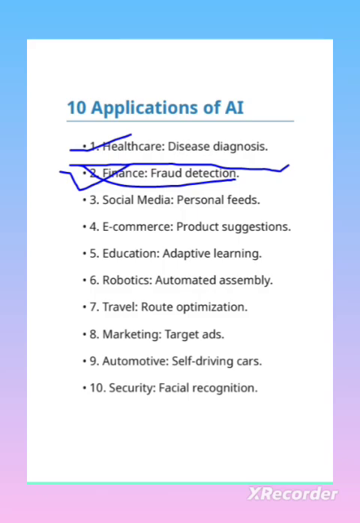Social media personal feeds. This is taken from the social media we are using. E-commerce product suggestions. Suppose you have seen, we are going for Flipkart, right? Four to five times we just click like buttons, then similar recommendations will come. How is it happening? Because AI has already noted what our choice is, which type of product we are liking, whether it is low budget or high budget. So from there it is studying my behavior, and as per my behavior and choices, it is giving me the suggestions. That is the power of e-commerce product suggestions.